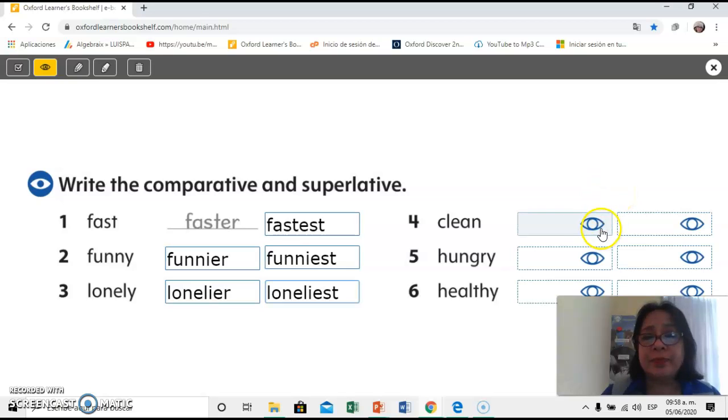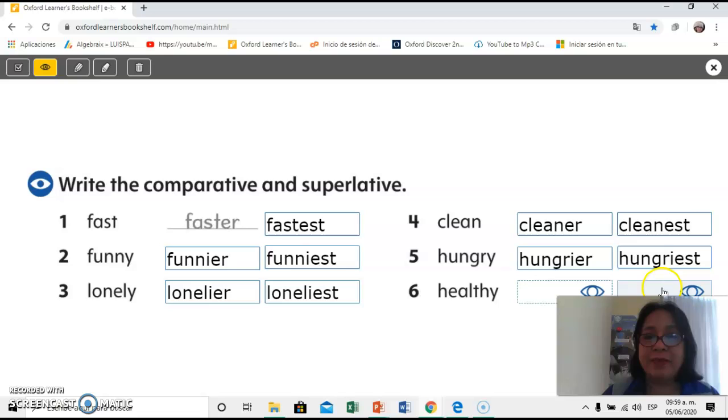Clean, cleaner, cleanest. Hungry, hungrier, hungriest. Very good. Healthy, healthier, healthiest.